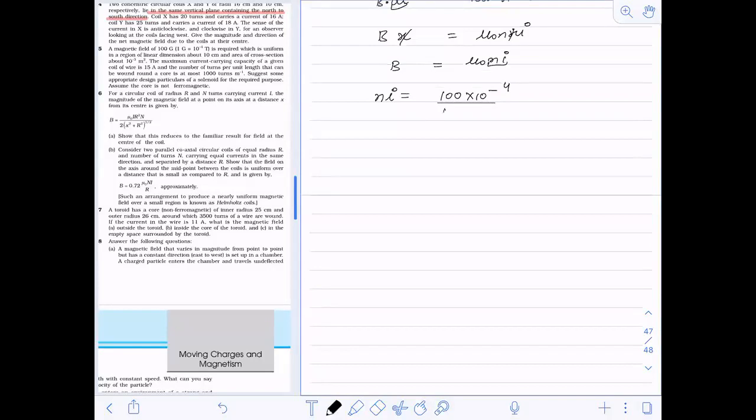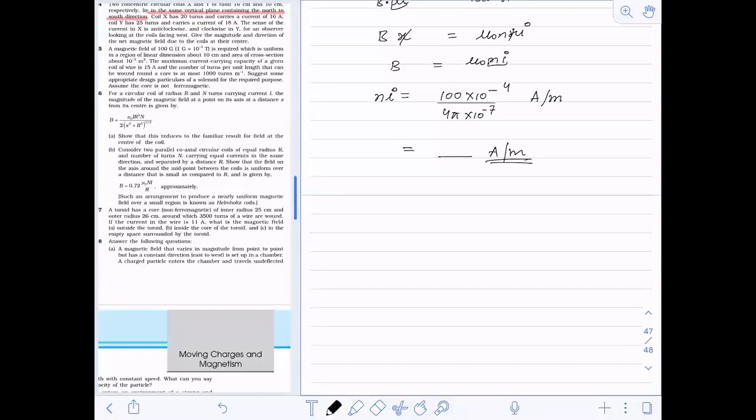The mu value will be 4 pi into 10 to the power minus 7. So this becomes ampere per meter. This is the design parameter, that the current in this coil must flow somewhere around this. Can you solve this, or shall I do it? Whatever result you get will be in ampere per meter.